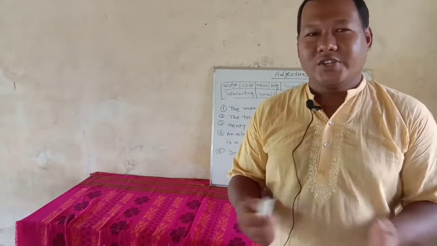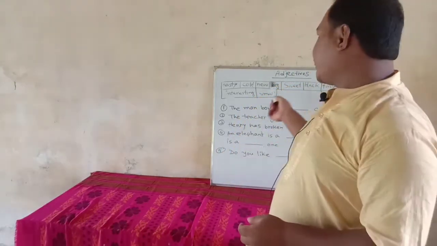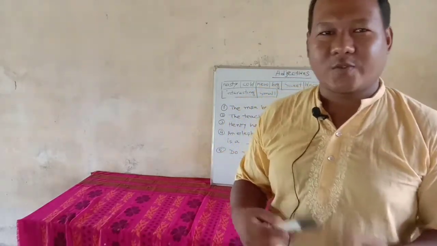Today also we are going to have another class, and the class is on adjectives. In our classes we discussed what is an adjective. Do you remember what is an adjective? An adjective qualifies a noun. That means an adjective gives more information about a noun. An adjective is a word which gives more information about a noun. So this is how we can define an adjective.